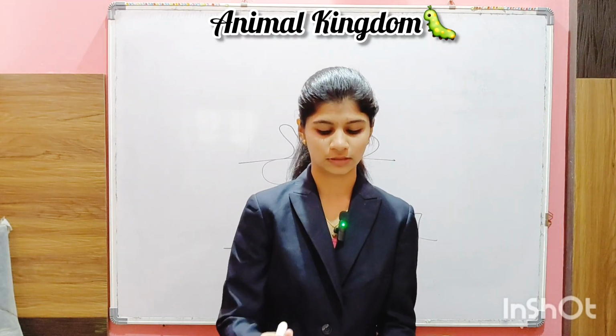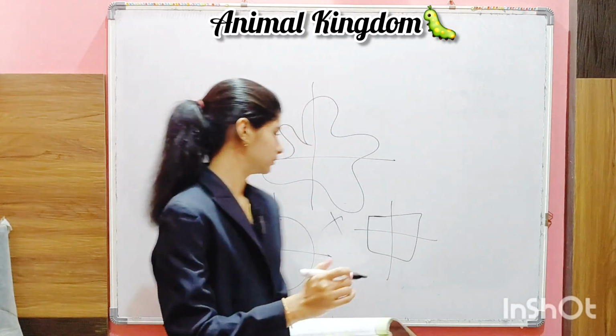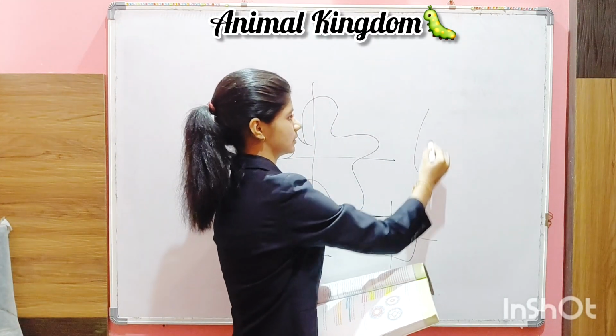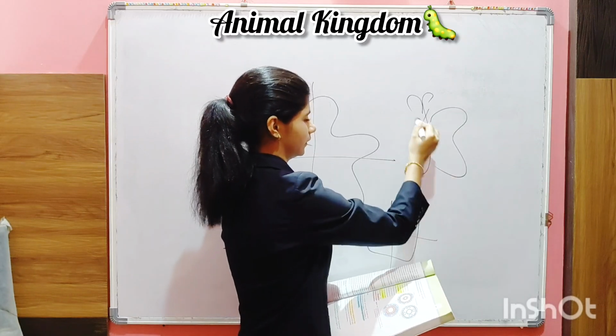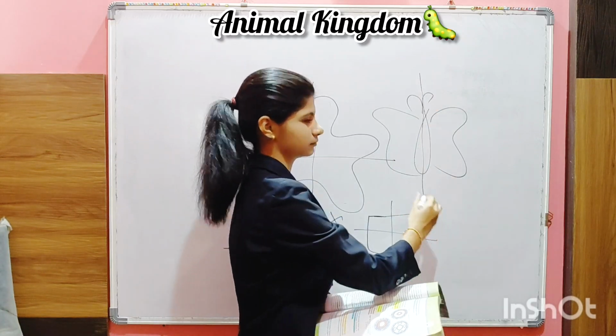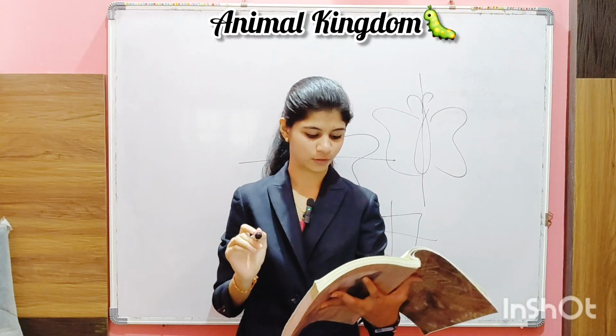Which are those? Arthropoda. Now what is this Arthropoda? You are going to learn in the upcoming pages. Arthropoda means, for example, a butterfly. Now if this is a butterfly, we can cut it into halves. So it is known as bilateral symmetry. Then coming to the exercise 4.1.3.